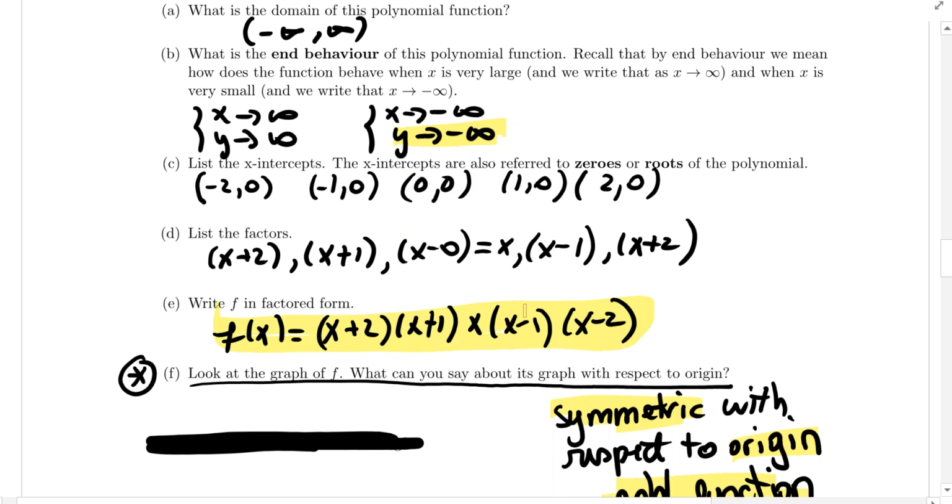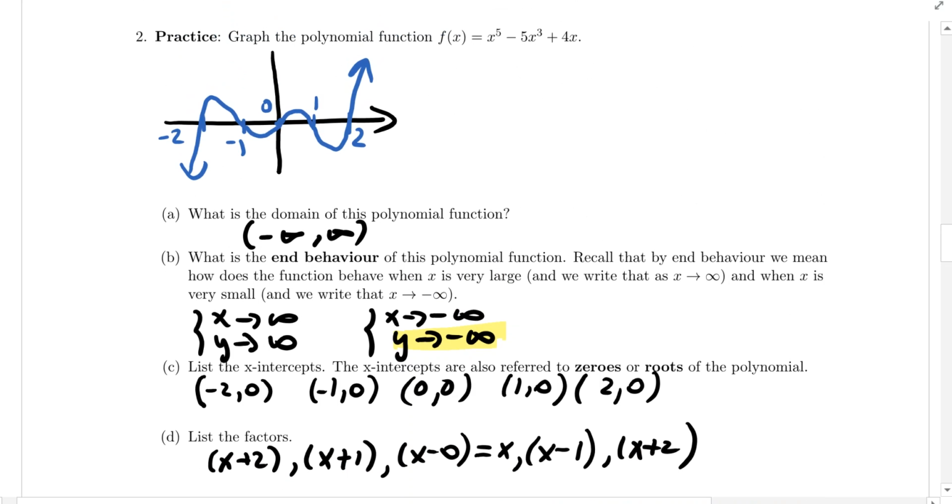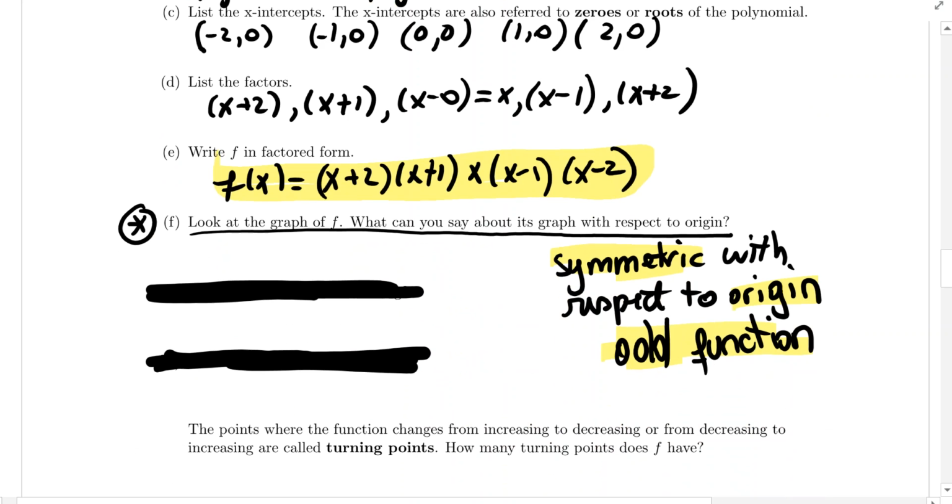Now, when you are asked to observe how the graph looks with respect to the origin, you notice that if you have a point right here, then immediately the point symmetric with respect to the origin is also going to be on the graph. So if you have a point here, this one is symmetric with respect to the origin being here. So when the graph of a function is symmetric with respect to the origin, we say that the function is odd.